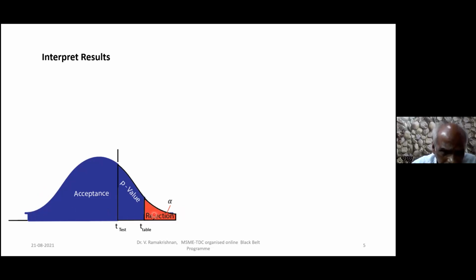When I select a person and he is in this region, I will reject. When he is in this region, I will accept. So then I'm doing a test. I'm selecting a person, finding out that his position is here. So T test, right? This is here. Now tell me, am I going to accept or reject him? Accept, sir. Accept. That's all. This is the acceptance region. This is the rejection region.